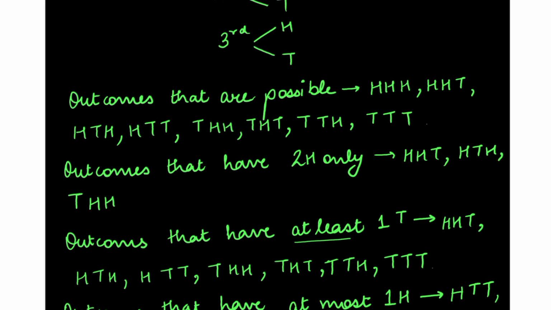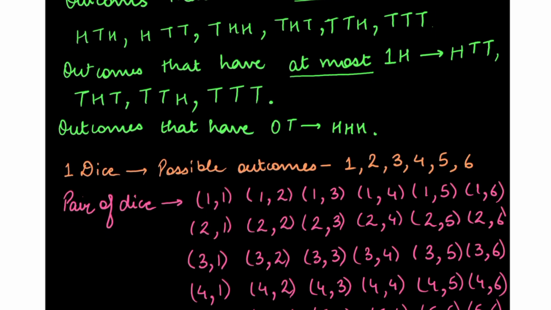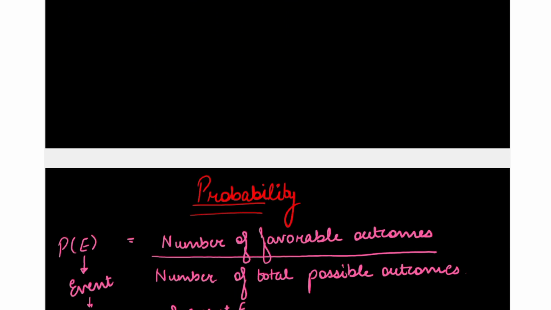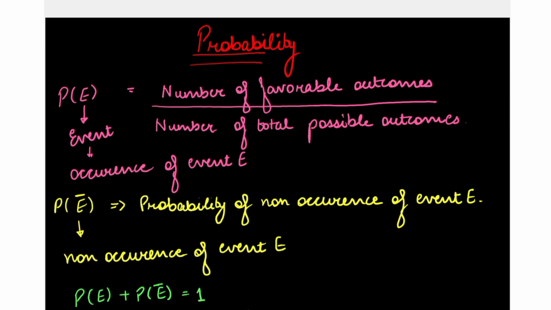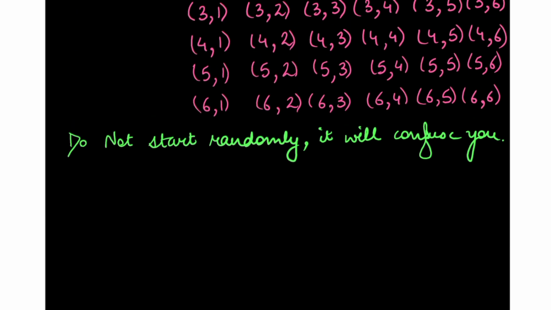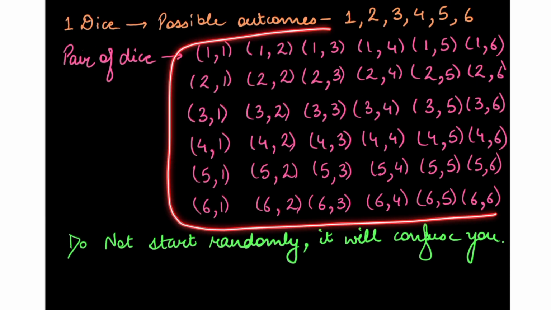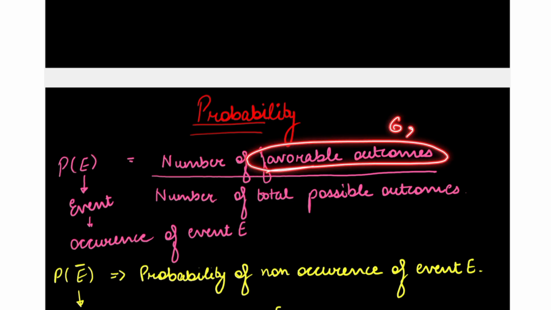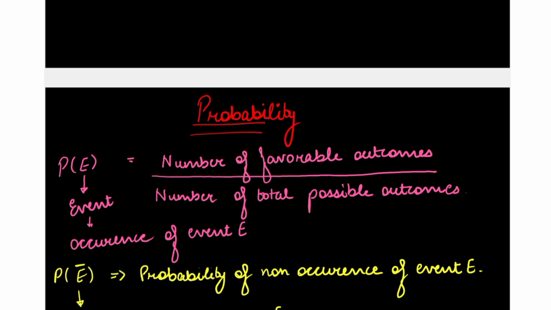What is a favorable outcome? Favorable outcome is the outcome that is desirable, the outcomes that are needed. For example, when throwing two dice, we need 12 as a total sum. So the favorable outcome is 6 comma 6, because this is the only scenario when we throw a pair of dice that we get the total of 12, right? So the favorable outcome is only 1, 6 comma 6. Favorable outcome is basically the outcome that is desirable.